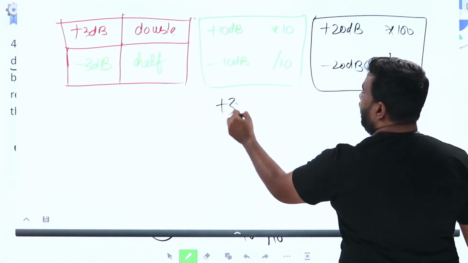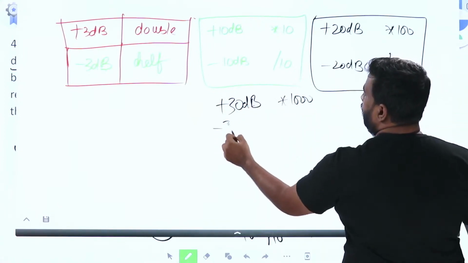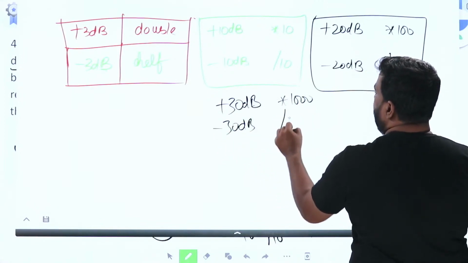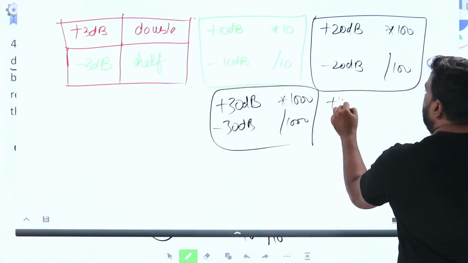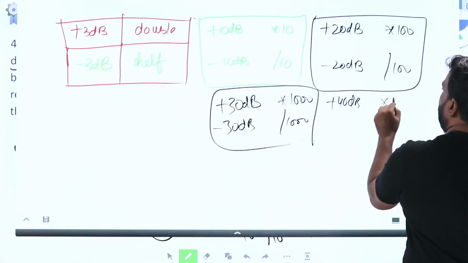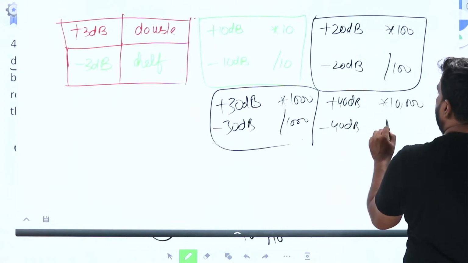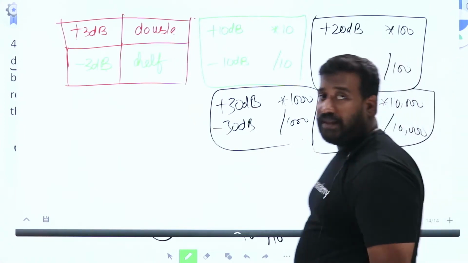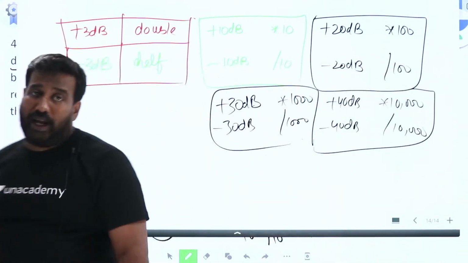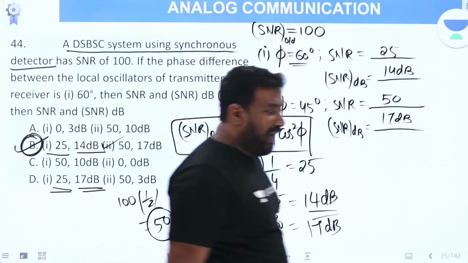For plus 30 dB, the power multiplies by 1000. Minus 30 dB, the power divides by 1000. Plus 40 dB, the power multiplies by 10,000, minus 40 dB, the power divides by 10,000, it goes on. That's the concept. Now if you know this concept, you can do this question without any calculation.